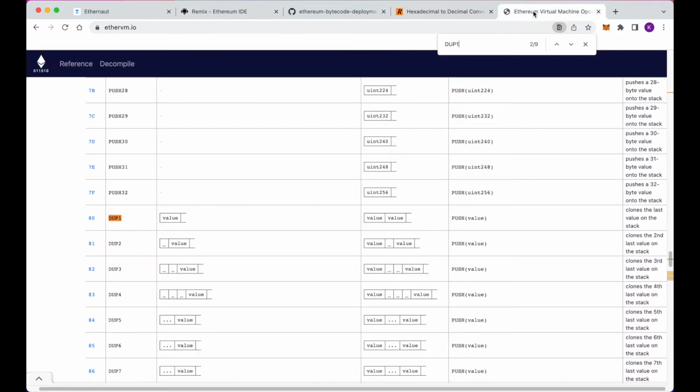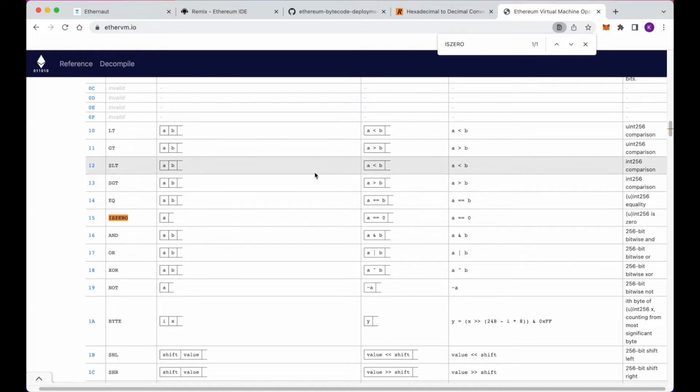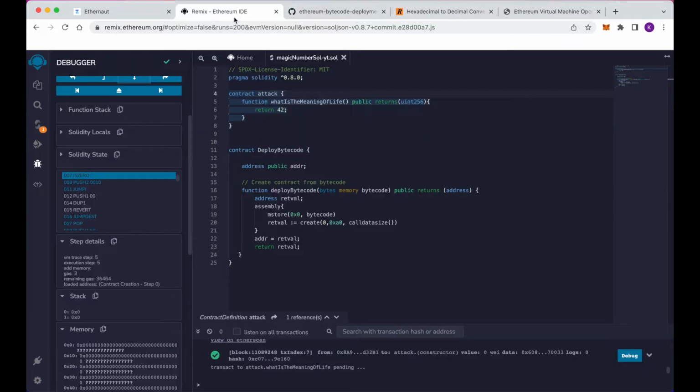And then we run this iszero function, which takes away the top element on the stack and replaces it with either a 1 or 0, 1 for true, 0 for false, depending on whether that value was 0 or not. Since we do have 0 on the top of the stack right now, this iszero function should produce a 1 on the top of the stack. And then we've got push 2 now instead of push 1, which means we're pushing 2 bytes onto the stack, 0, 0, 1, 0.